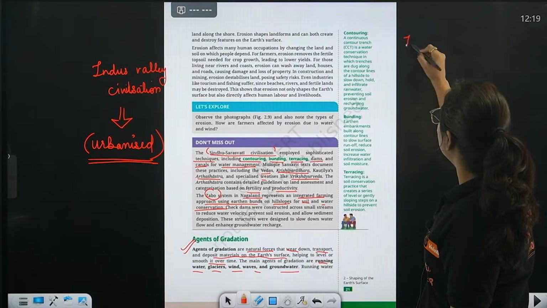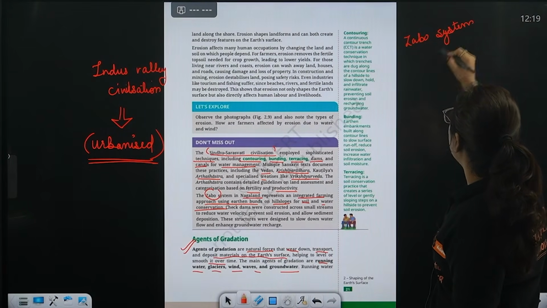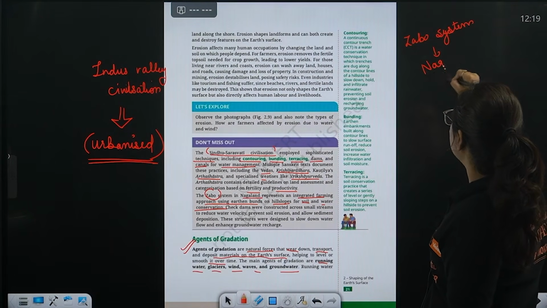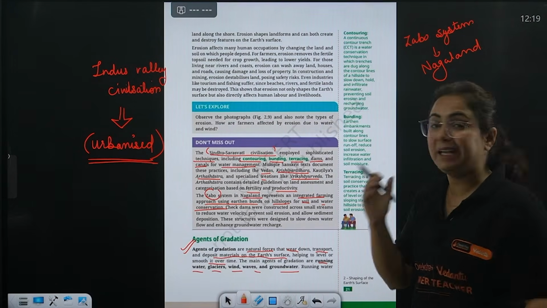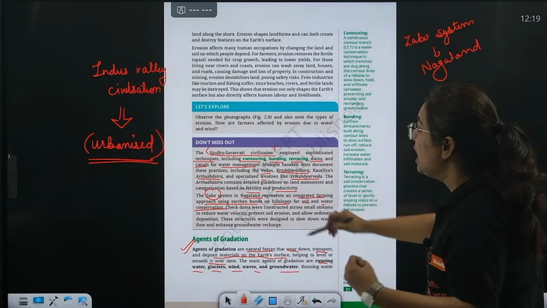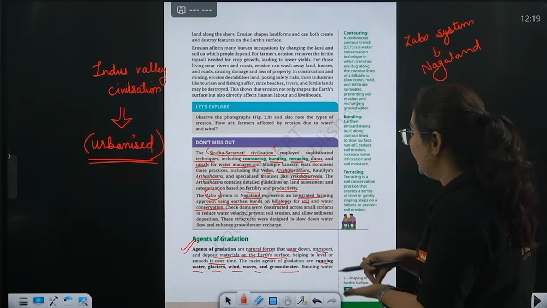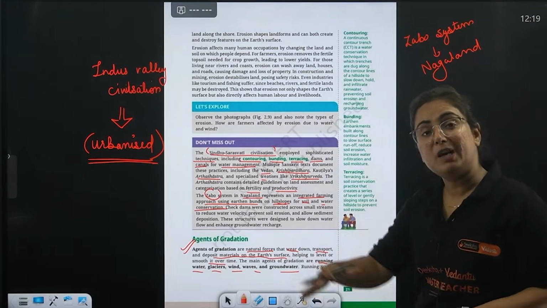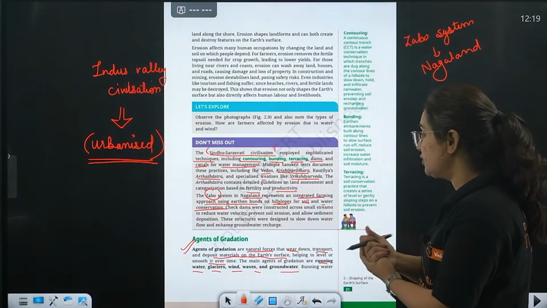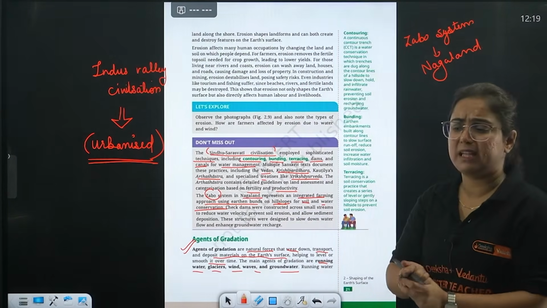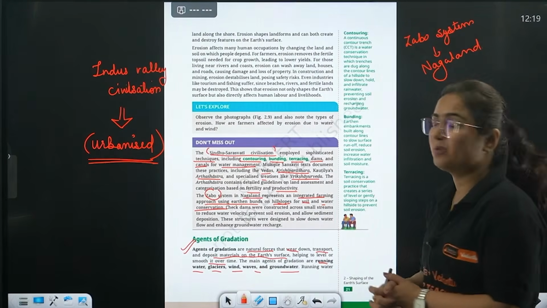A possible one-marker question: the Zabo system belongs to which region of India? Beta, it belongs to Nagaland. What does it talk about? It talks about an integrated farming approach using earthen bunds on hilltops. So basically, it was a method in which farming was done on the hilly region. Earthen bunds, like surfaces, were made, and here soil and water conservation was done.